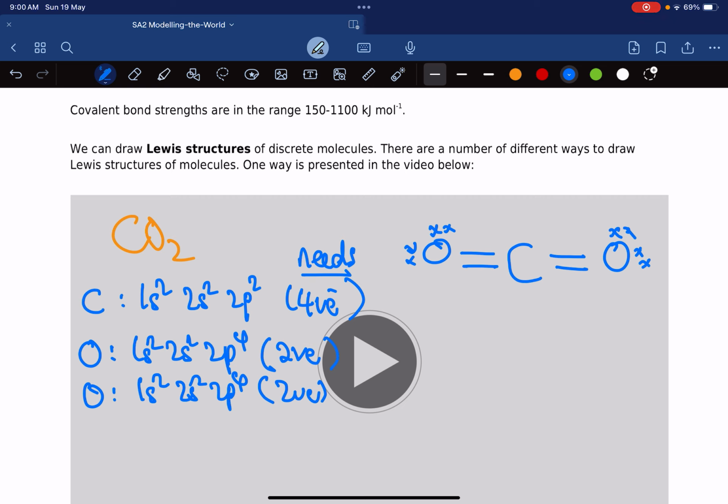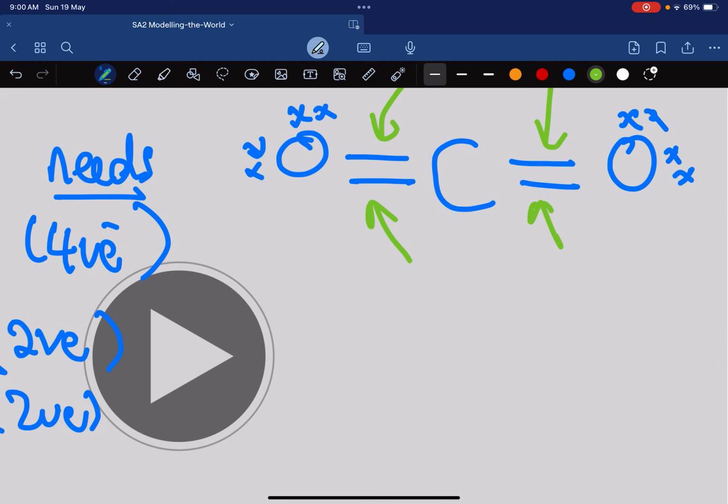Carbon needs 4, so it makes two sharings here and two here, total 4. If I draw it for you, carbon says, I give you one, and another one, and another one, and another one. Oxygen says, fair enough, I will give you one and another one.